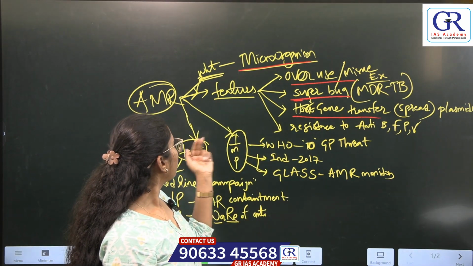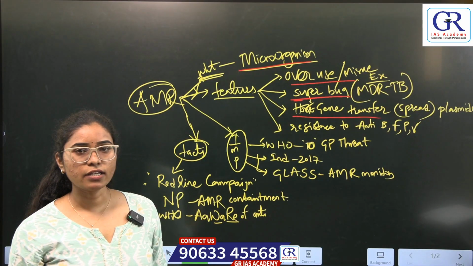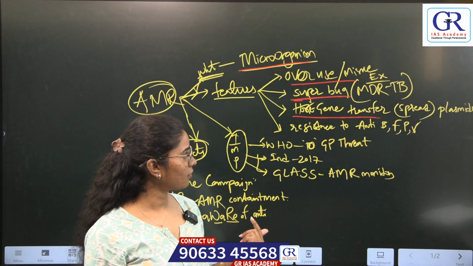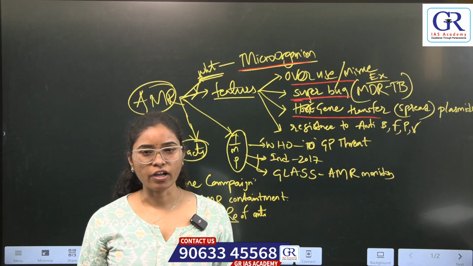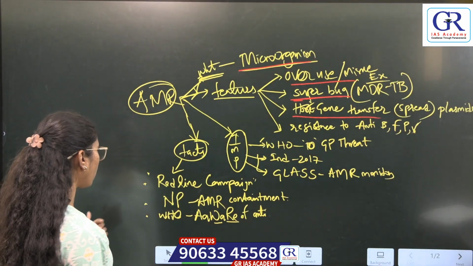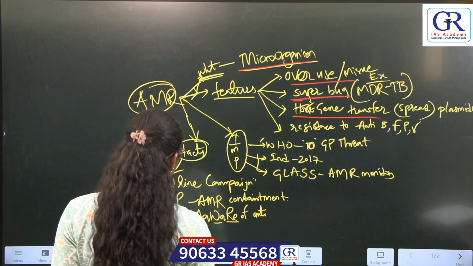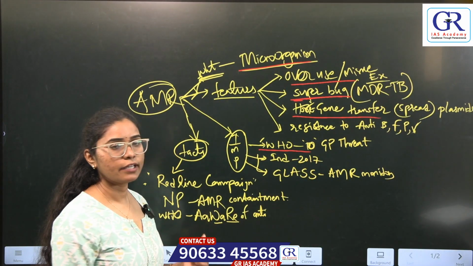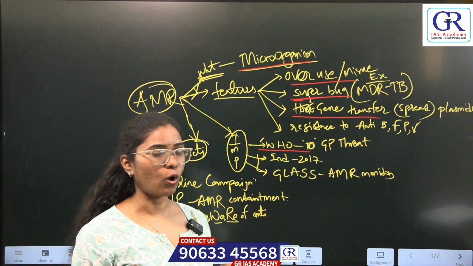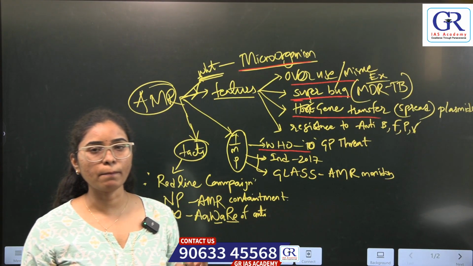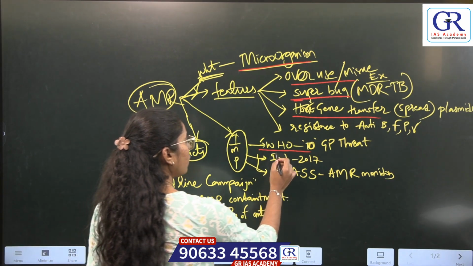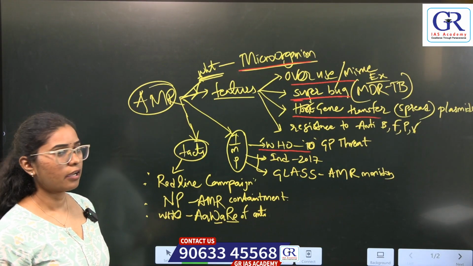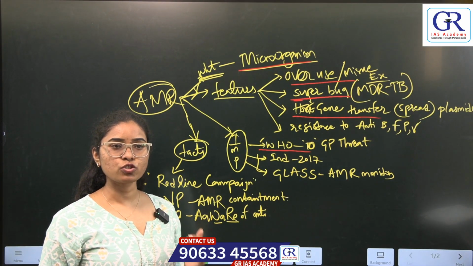And one more feature of AMR is it starts resistance to antibacterials, antivirals, antifungals and antiparasitics. So now let us see what are the important things related to AMR. World Health Organization declared it as top 10 among global public health threats. So we can say it is an important one.